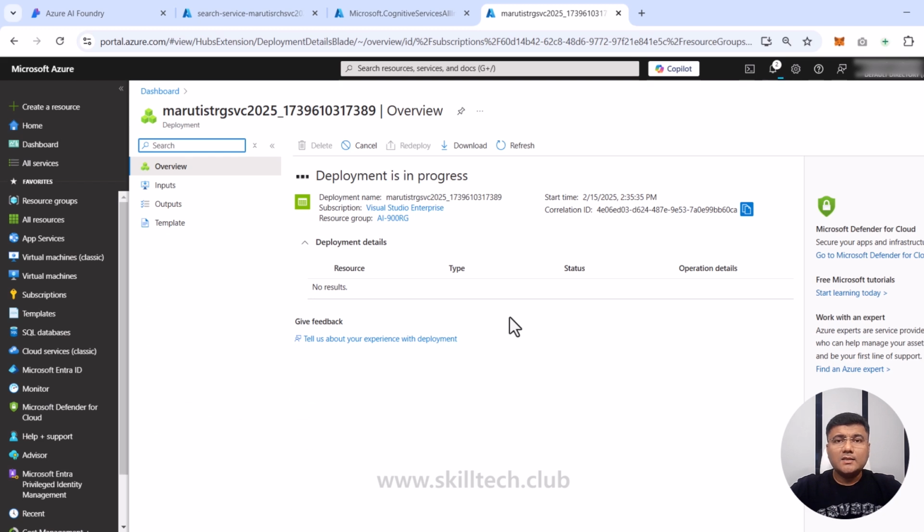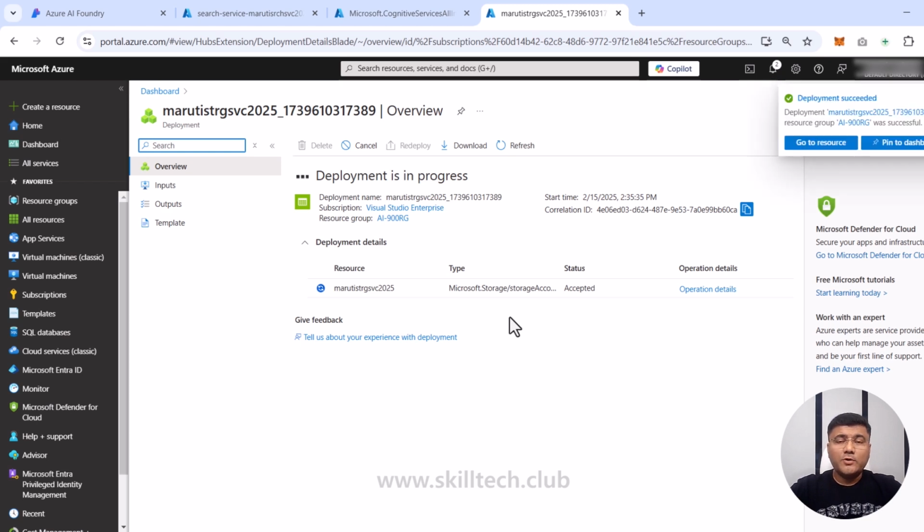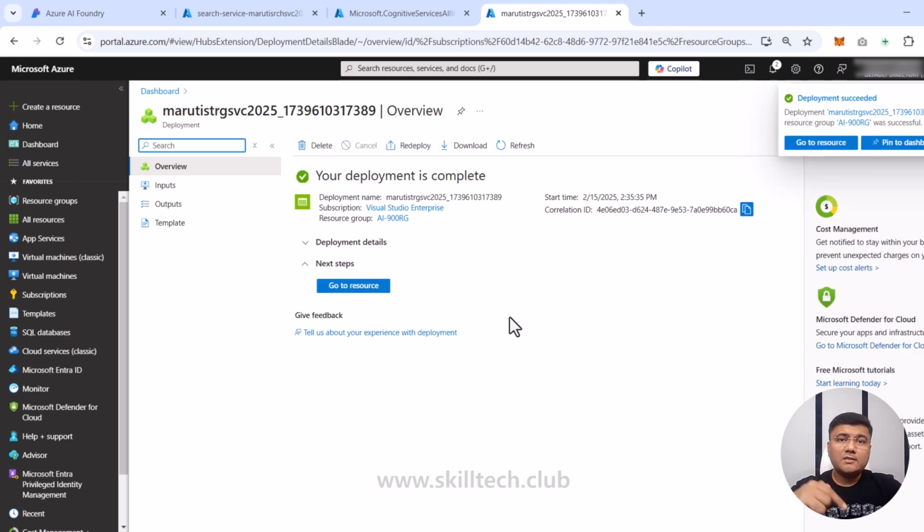Once this is done, as we have discussed, we are going to do step number 1, which is data ingestion. So obviously I need to have some data available. Well, I have some data which is available from the Microsoft Learn hands-on lab document. You can find the lab document link in the description of this video. You can go through that and you'll get all the steps inside it, including the link from where you can get this particular data.